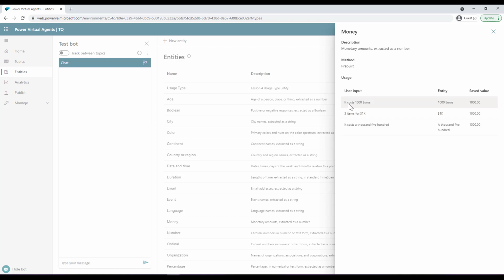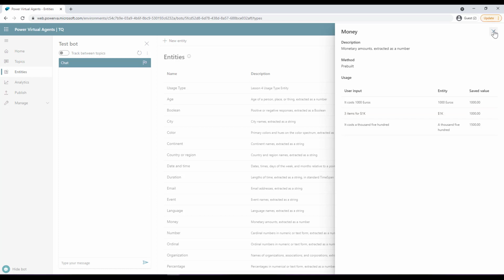For example, when a user inputs it costs 1,000 euros, using this money entity, the bot knows that the 1,000 euros represents the money type information. So when the bot extracts this entity and saves it to the variable, it will save 1,000 as a number, even though the surrounding information was text.